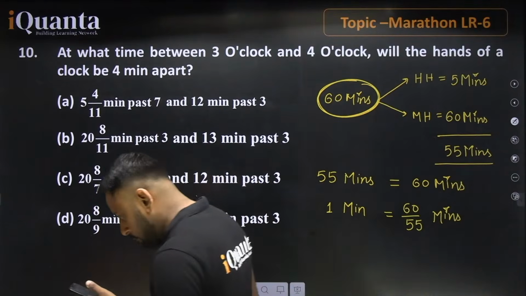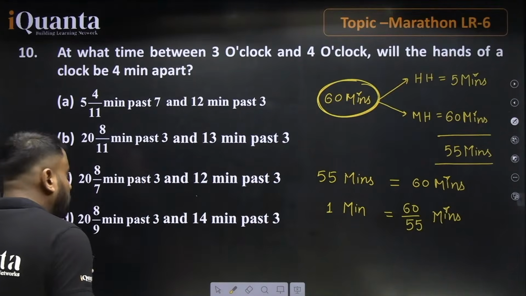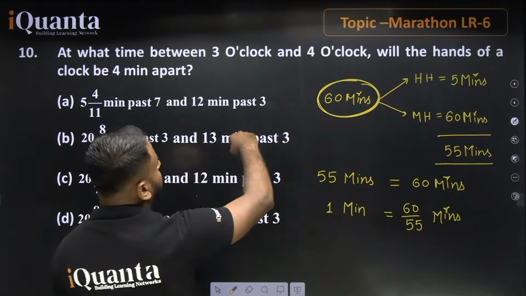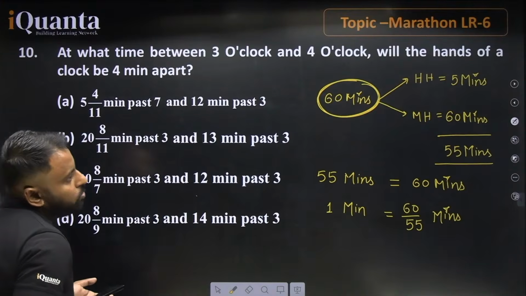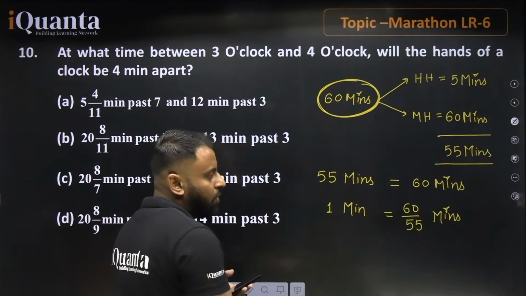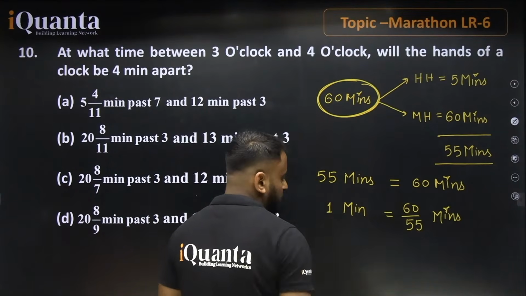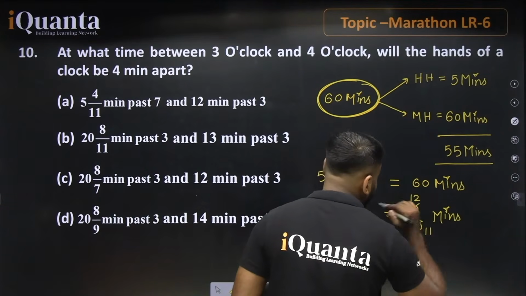Yes, is it clear to everybody? Because this statement is important. Currently, we are talking about at what time between 3 o'clock and 4 o'clock will the hands of a clock be 4 minutes apart. I'm just going with the concept. Focus here and try to understand what I'm going to tell you. In 1 minute, we have 60 divided by 55 minutes. Yes, we can cancel this as well. 12 divided by 11. So we can just write it like this, 12 divided by 11.